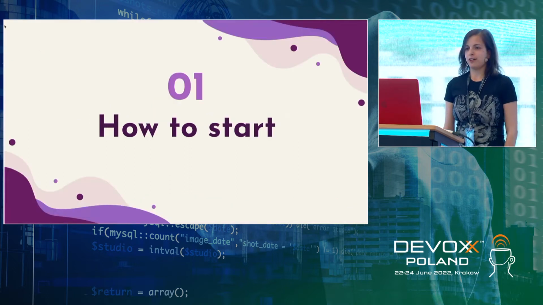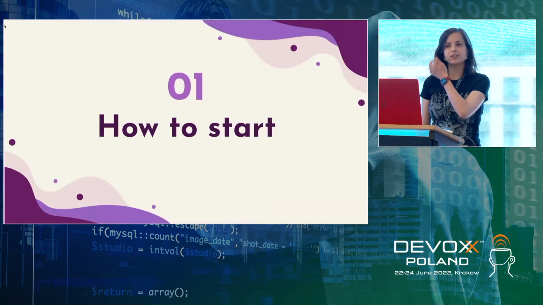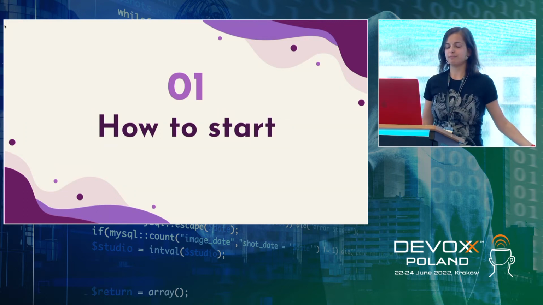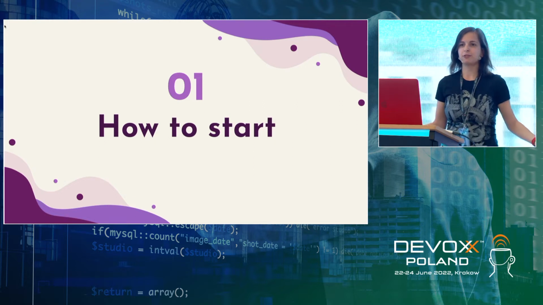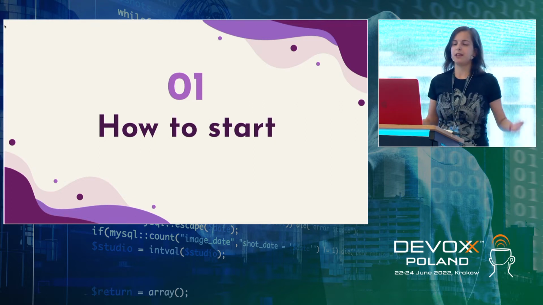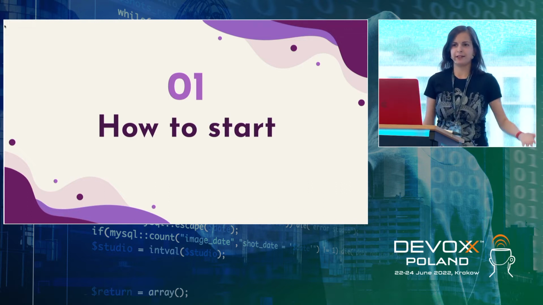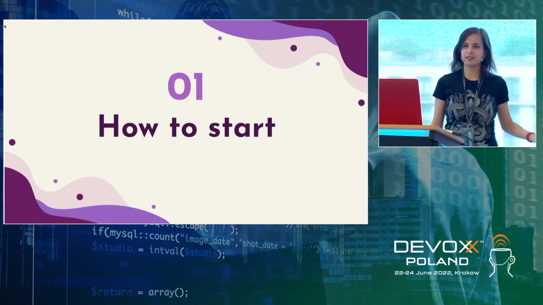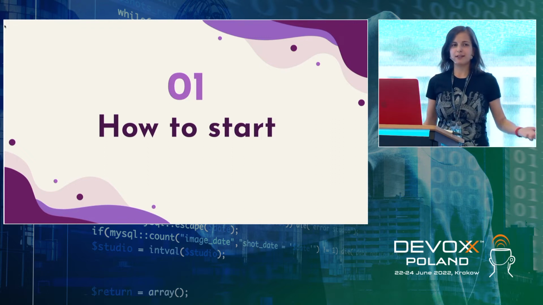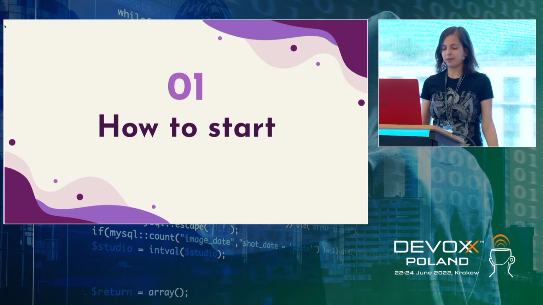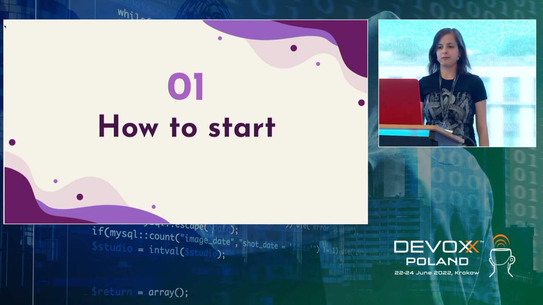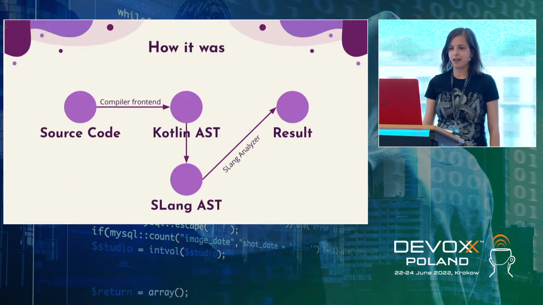The first challenge was how to start. It's usually easy to start the project from scratch, like when you have nothing. You can do whatever you want, and you can create some plan and so on. For Kotlin, the situation was different. We already had some Kotlin analysis. We already had an analyzer. We already had some working project. And for some reason, we needed to substitute it, or maybe write on top, or do something new on top of existing one. So how to start?